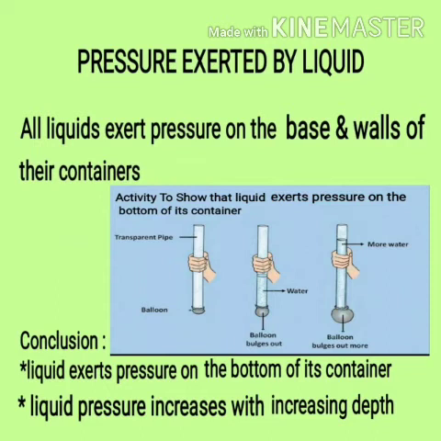The bulging out of the rubber balloon as you put water proves that liquid exerts pressure on the bottom of the container. And when you put more water and it increases in size, it proves that the greater the height of water in the column, the greater will be the bulging of the rubber sheet. So by this activity you can conclude that liquid exerts pressure on the bottom of the container and the pressure exerted by liquid depends on the height of the liquid in the column.